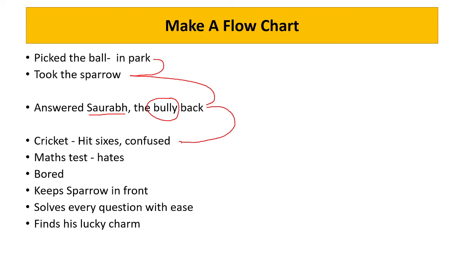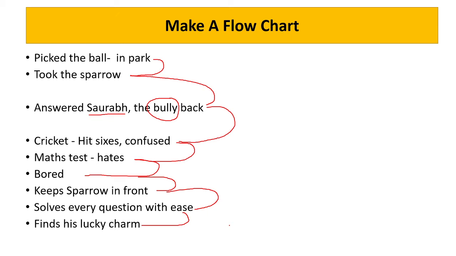Now after that, what happens? There's a maths test, but your character hates maths, so he is bored. He keeps the sparrow in front. As you write the story, you are building your plot, and then what happens? Suddenly he solves every question with ease. And then the solution of whatever conflict has arisen is that he finds his lucky charm. So this is the flow chart.